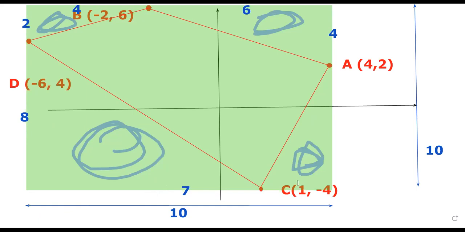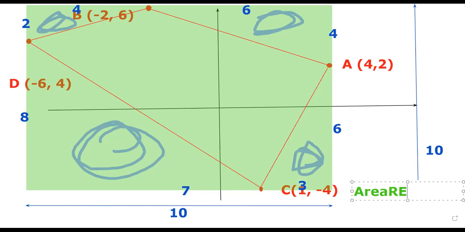And finally, this part is of length 3. And this part goes from -4 to 2, so it will have a length of 6.